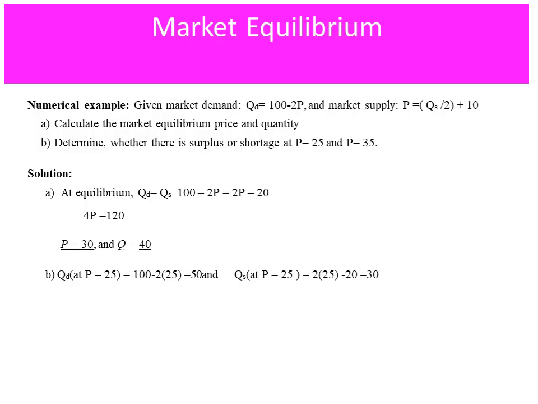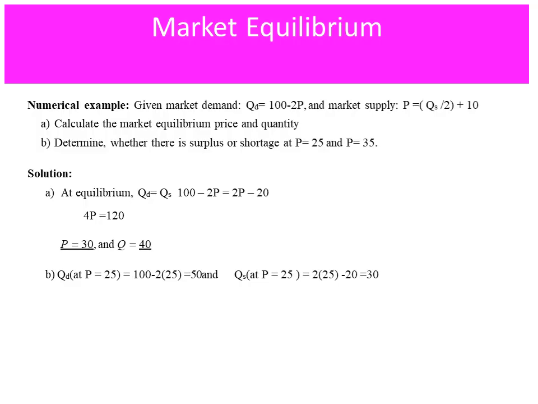Then P is equal to 30 and Q is equal to 40, as you know before. Quantity of demand at P is equal to 25 is 100 minus 2 in the bracket 25, which is equal to 50. The quantity of supply at P is equal to 25 is 30. This quantity demanded is more than quantity supplied.